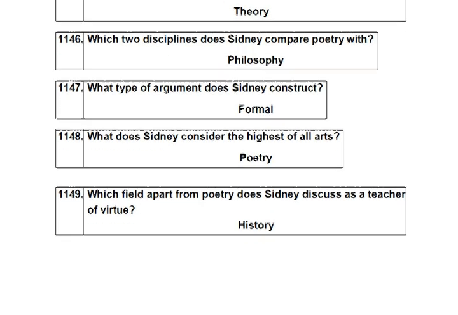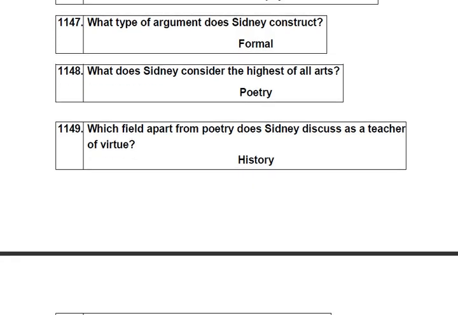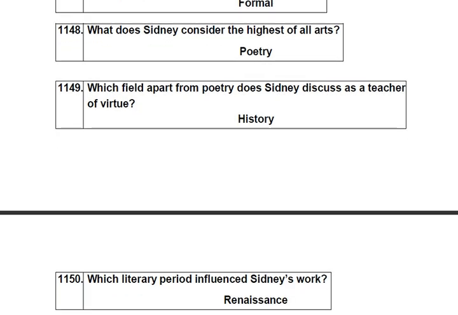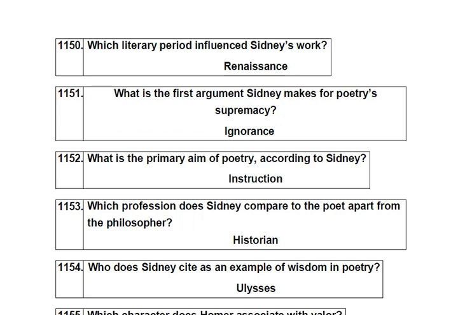What does Sidney consider the highest of all arts? Poetry. Which field apart from poetry does Sidney discuss as a teacher of virtue? History. Which literary period influenced Sidney's work? Renaissance. What is the first argument Sidney makes for poetry's supremacy?